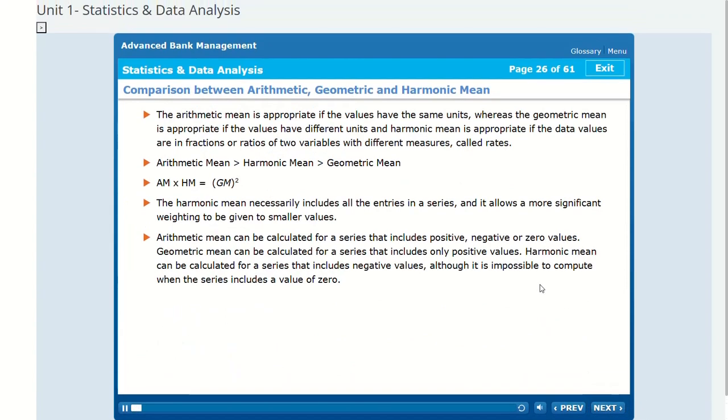Comparison between arithmetic, geometric and harmonic mean. The arithmetic mean is appropriate if the values have the same units, whereas the geometric mean is appropriate if the values have different units, and harmonic mean is appropriate if the data values are in fractions or ratios of two variables with different measures, called rates.